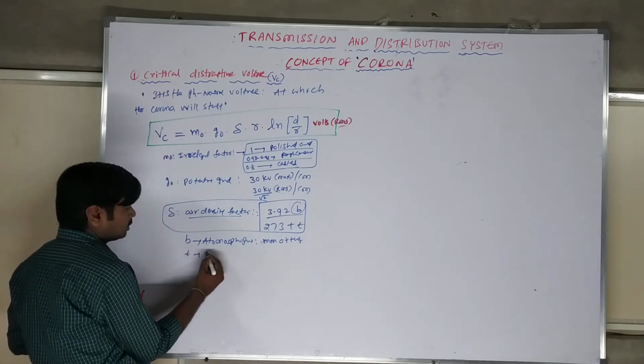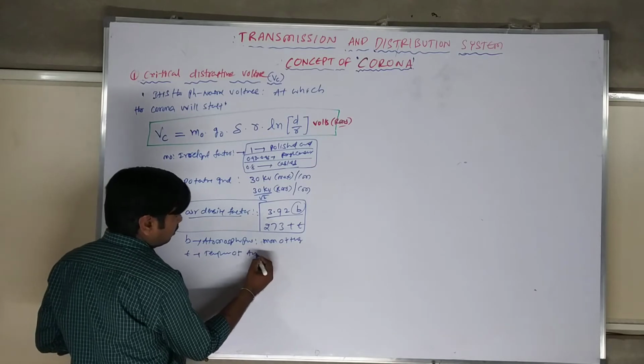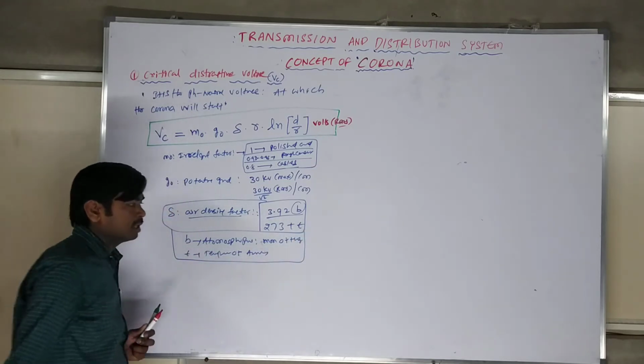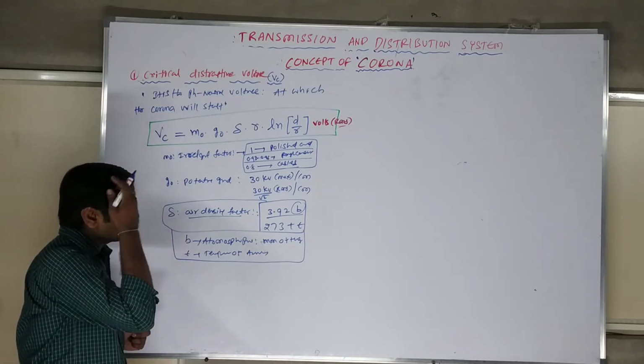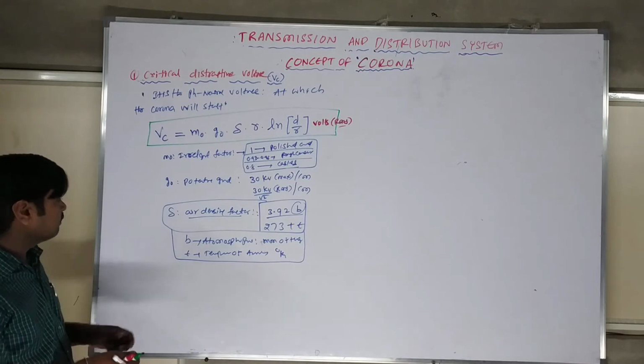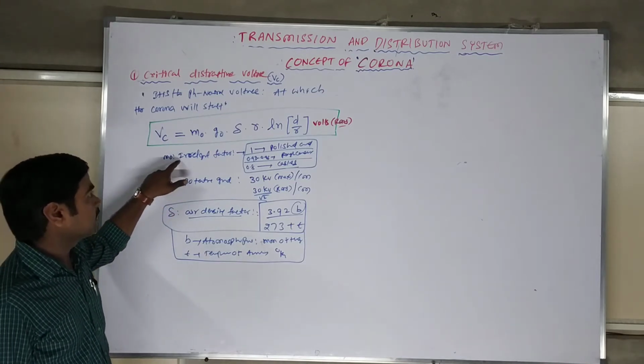The small t is the temperature of the atmosphere in kelvins. I hope you understand this: temperature in kelvins, barometric pressure in mm of Hg, potential gradient, irregularity factor.